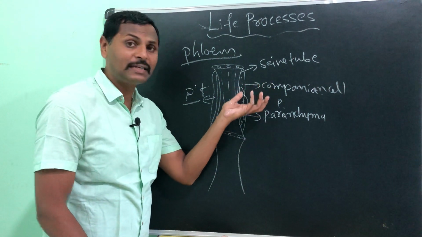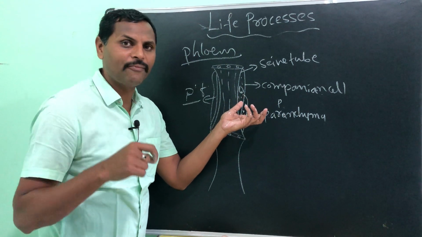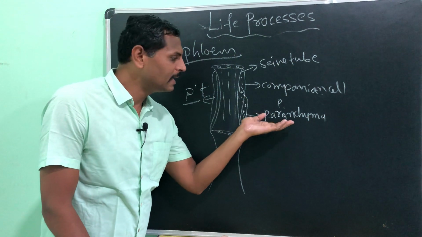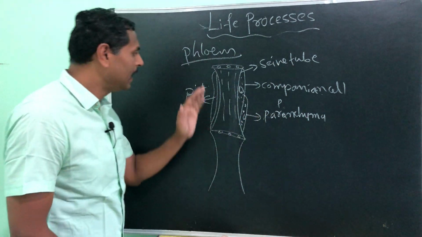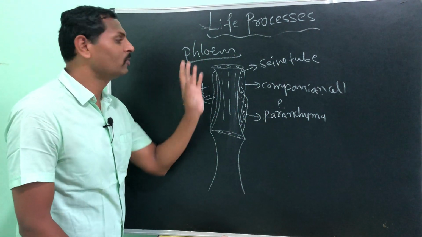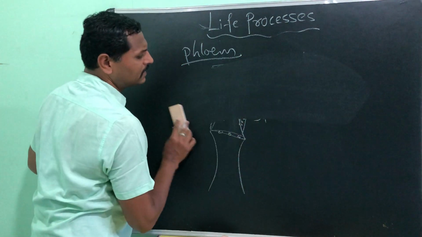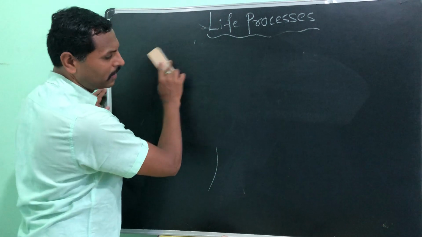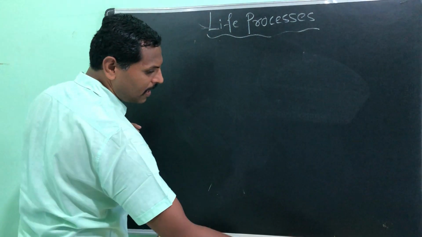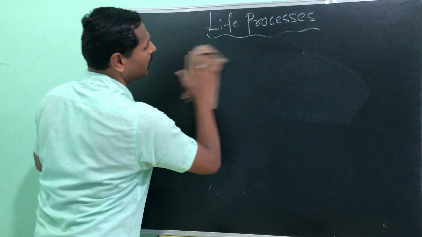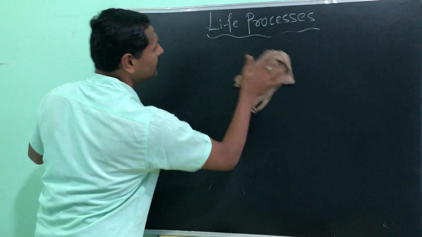Companion cell simply controls the flow of food, parenchyma stores the food, and fibers give strength or support to the phloem. Let us see how this organic substance or food is going to be supplied throughout the plant body.